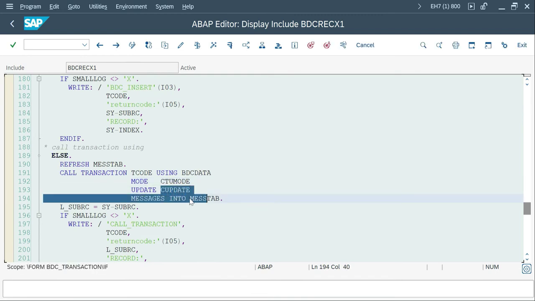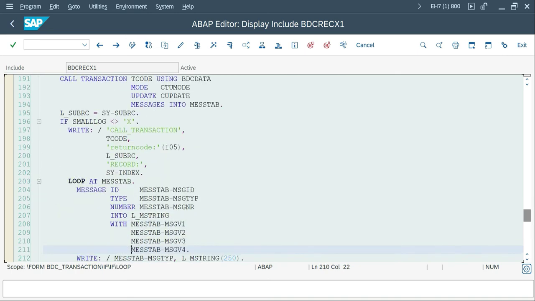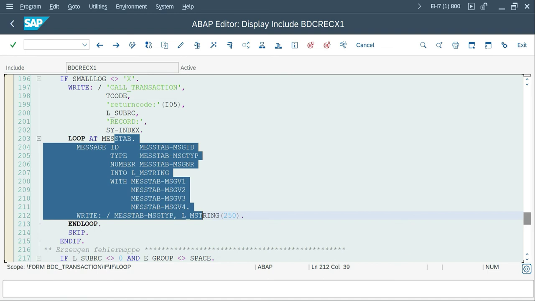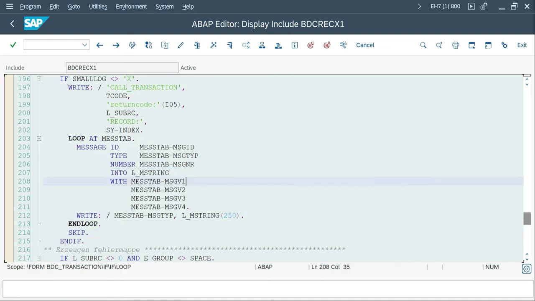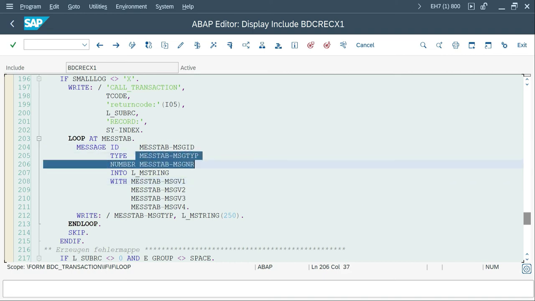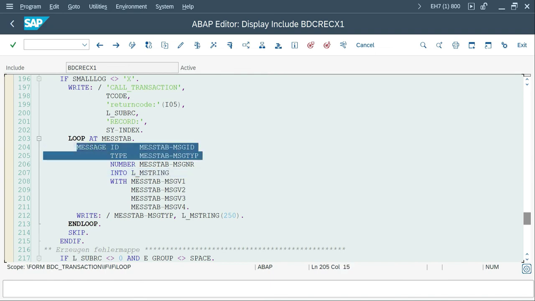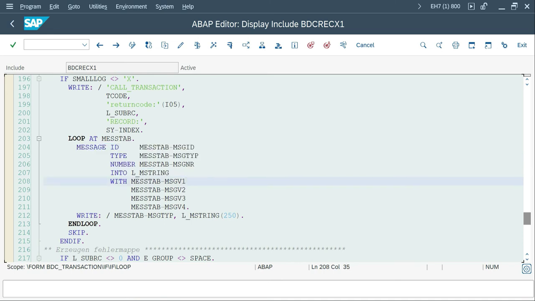And this is the update, and finally an internal table to carry the messages. So simple. So we're almost done. Here they mention very clearly what happened and what the message meaning is and everything. And this one, you remember I mentioned, right? You have to go to the message ID, type, message number, and you'll get the message string as well. If you use this statement, you will get the entire statement, what actually happened for every record.